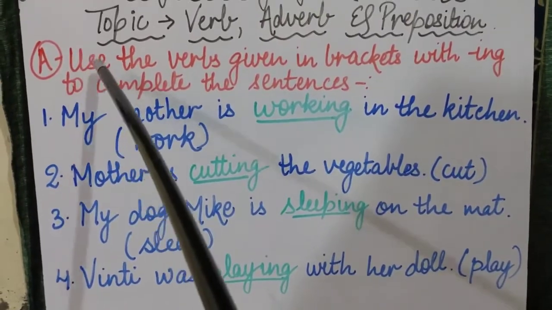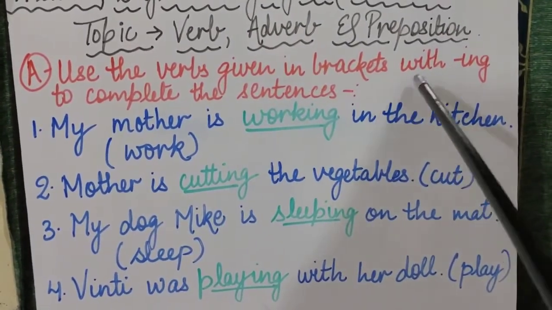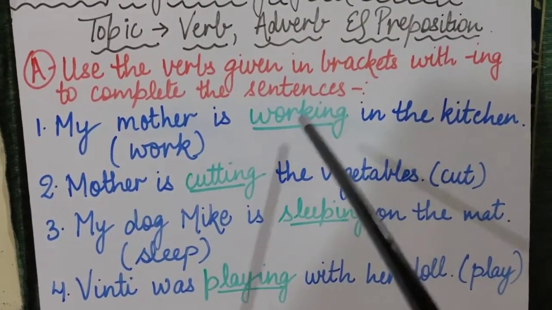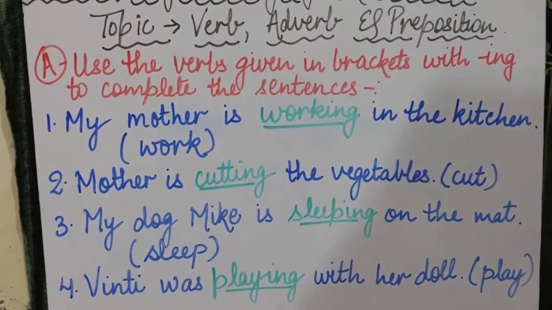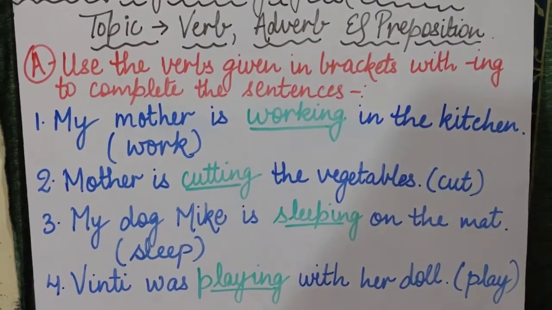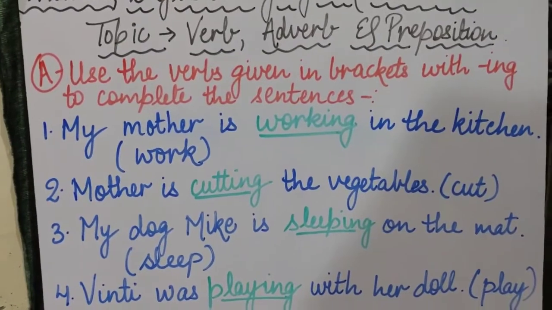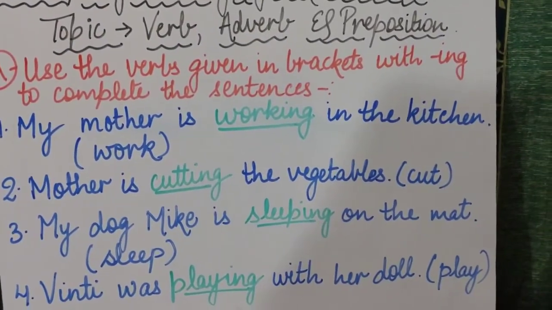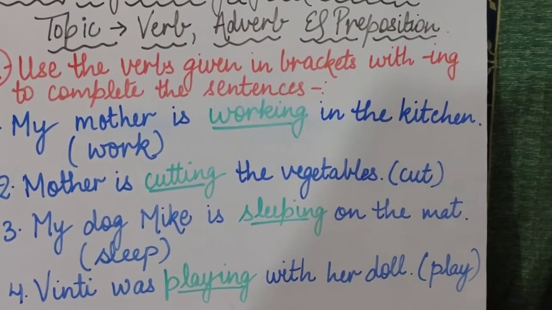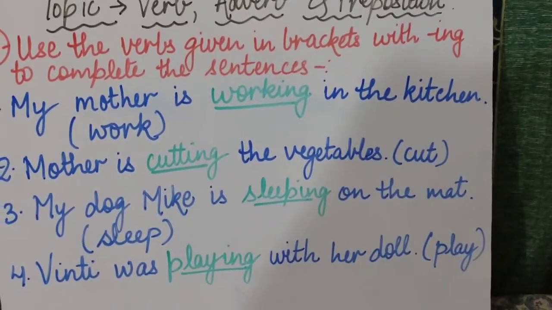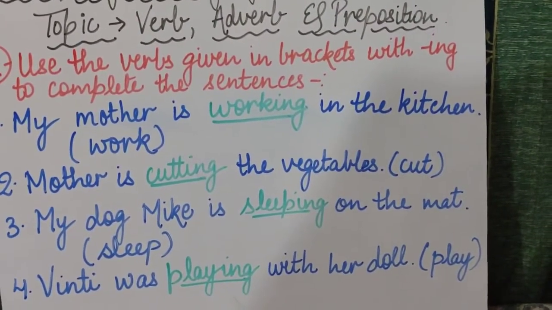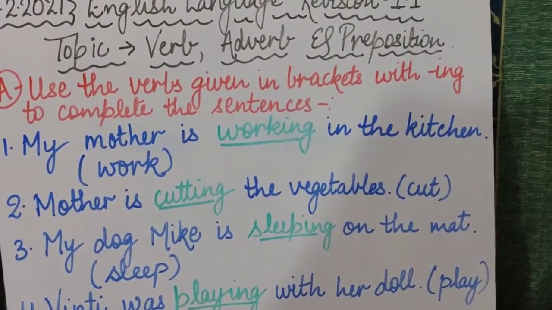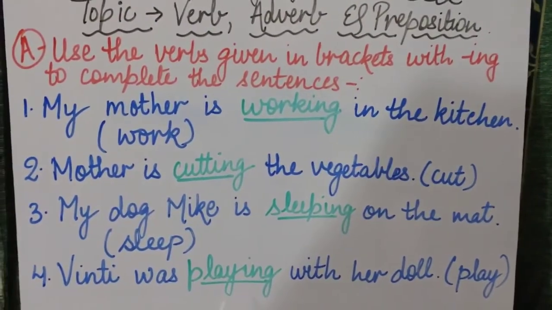Part A. Use the verbs given in brackets with ing to complete the sentences. Now children, when we are using a verb in a sentence, then we use ing with that verb word. Okay, जो भी verb का word होगा उसके साथ हमें ing लगाना है, तब हम एक proper sentence बना सकते हैं. Is that clear?